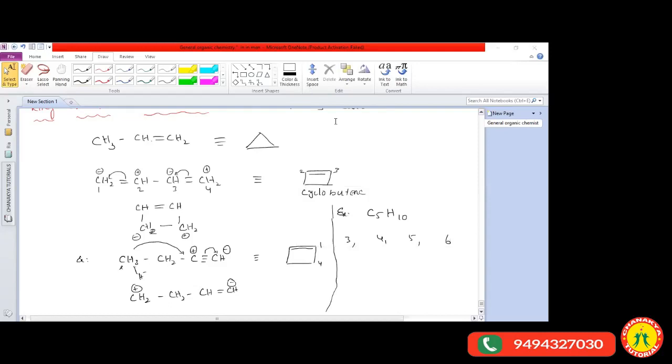The total number of ring chain isomers exhibited by the given compound. The molecular formula of the compound is C5H10. That is my question.